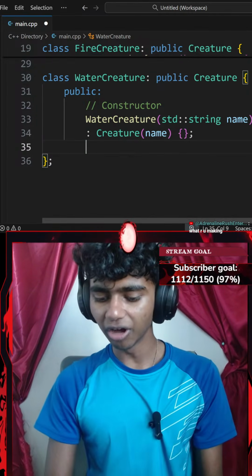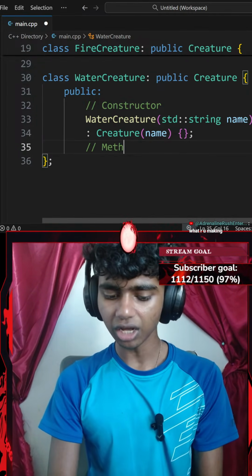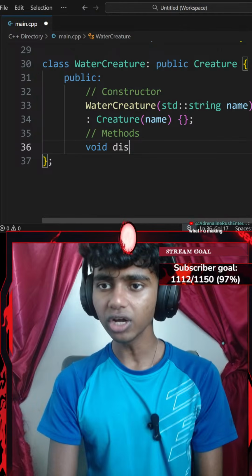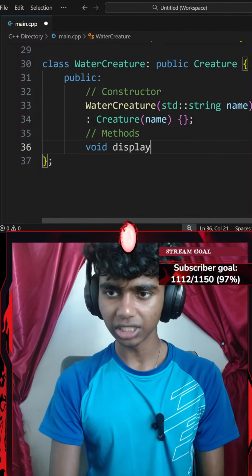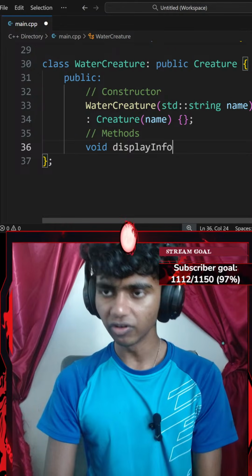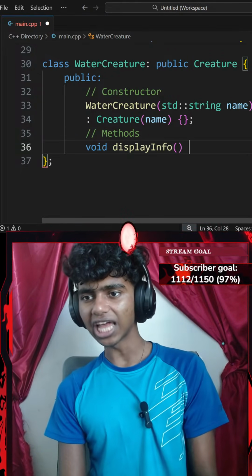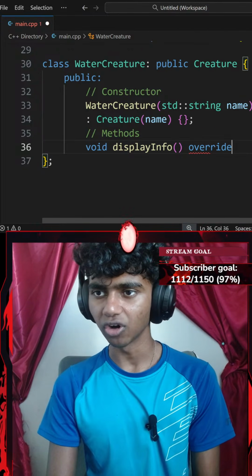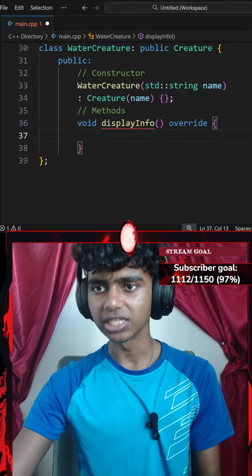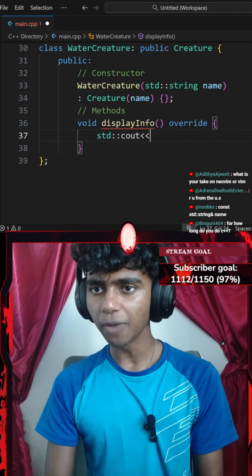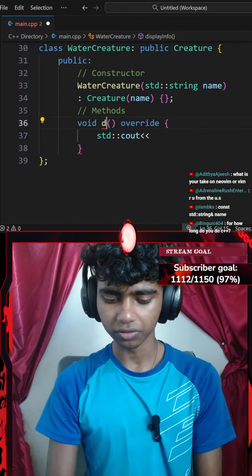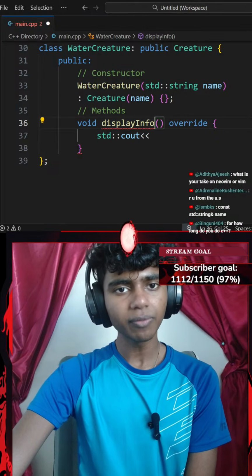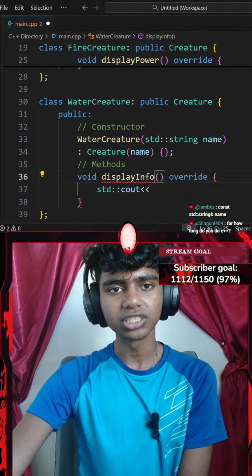That said, let me add a comment that says methods now. Okay, for my methods, I'm going to be overriding a method. So I'm going to create a void method, something like display info, with a pair of parentheses. Since the class I'm inheriting from has this exact same method, I will be overriding its content. So I'll go with override and then add a pair of curly braces. Now I'm going to add a standard console output with an insertion operator. I think I spelled this wrong. There we go. Okay, constant standard string name. Oh, I should actually start using the const.